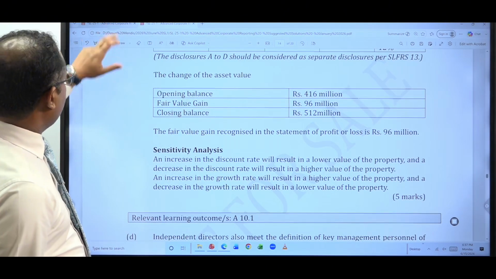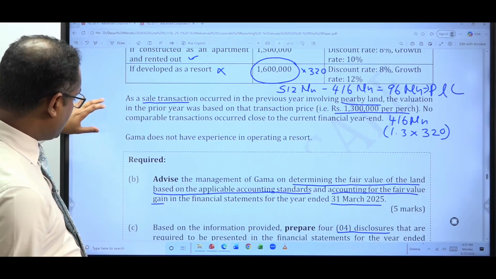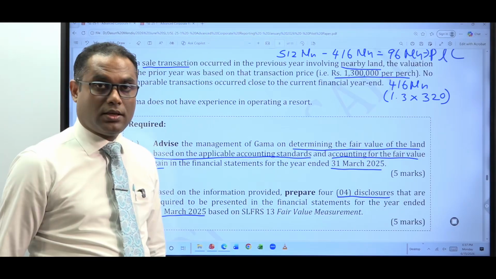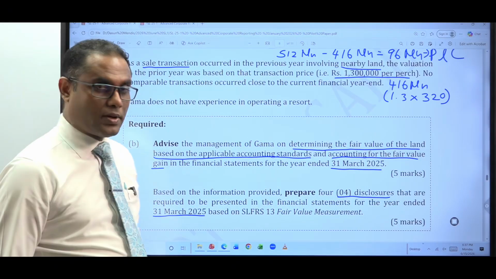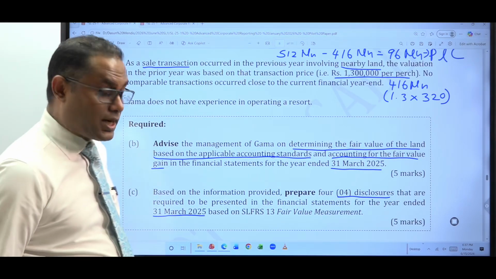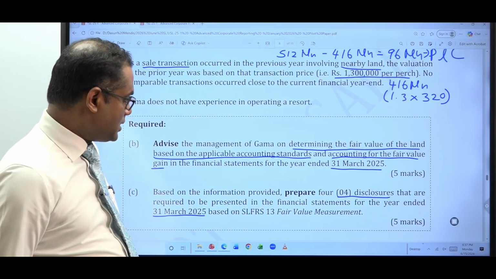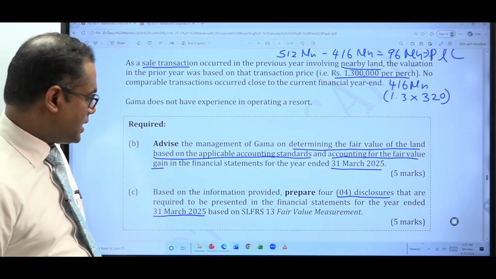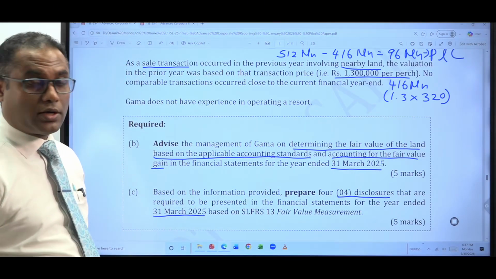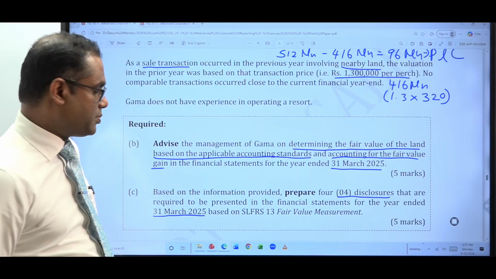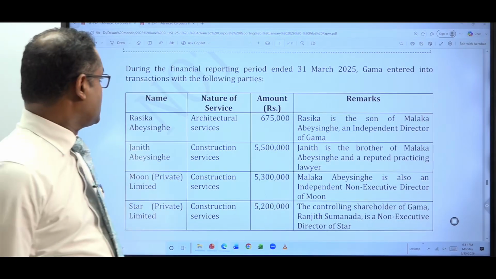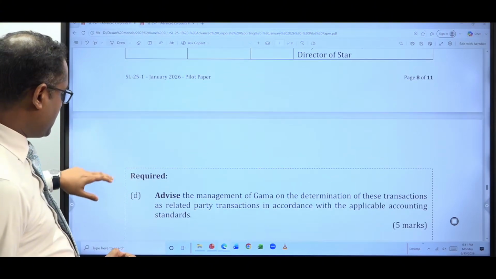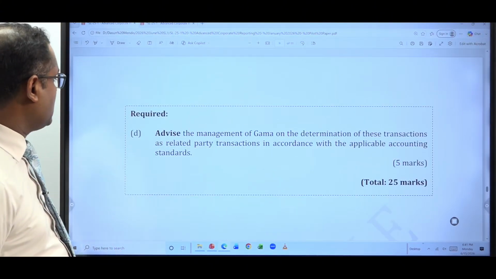So that's it. We have answered parts B and C of the pilot paper targeting the June 2026 examination. These two questions are from SL-FRS 13, as I mentioned, and you also need knowledge of LKS 40, the investment property standard. Let's discuss part D of question number 3 of the pilot paper. This is the last part of this question.